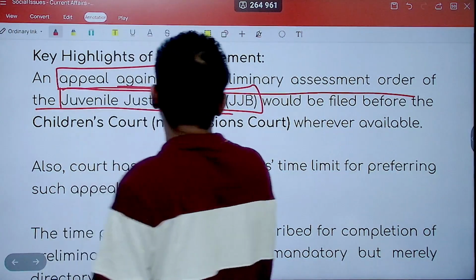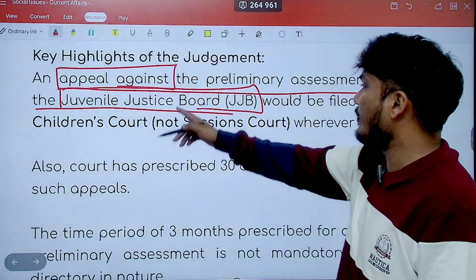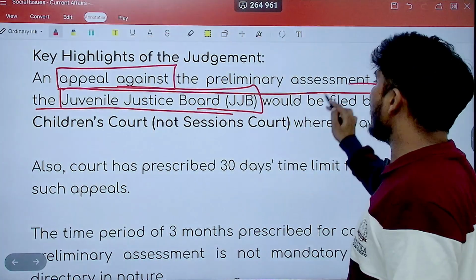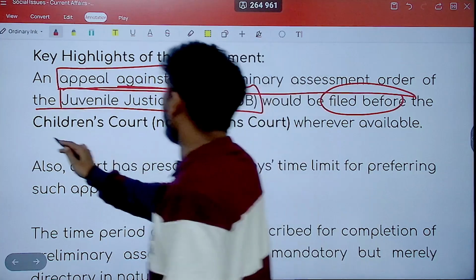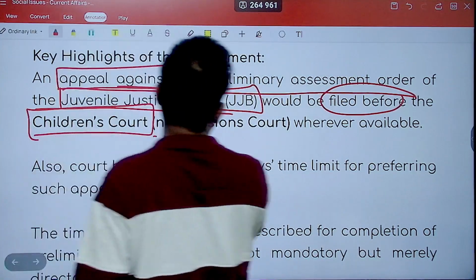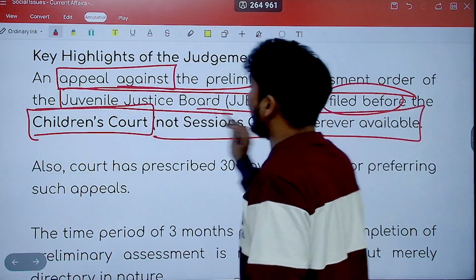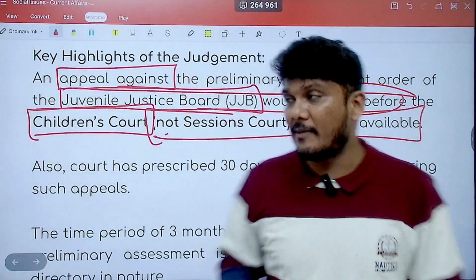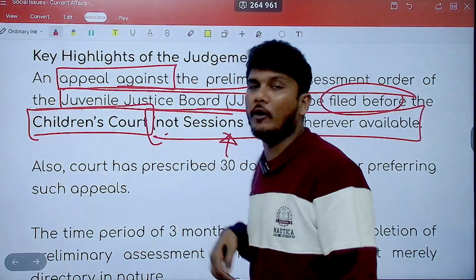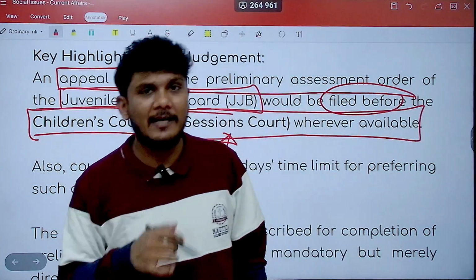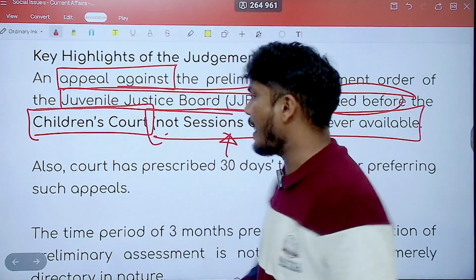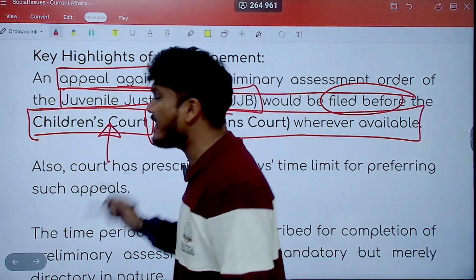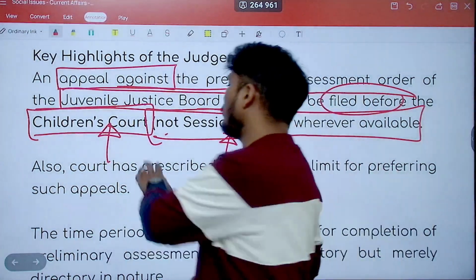So the appeal against this preliminary assessment by the Juvenile Justice Board would be filed before the children's court, and not the sessions courts, wherever available. Earlier, the appeal was being filed before the sessions court. Now it will not be filed before the sessions court, it will be filed before the children's court only. This is the change which you need to remember.